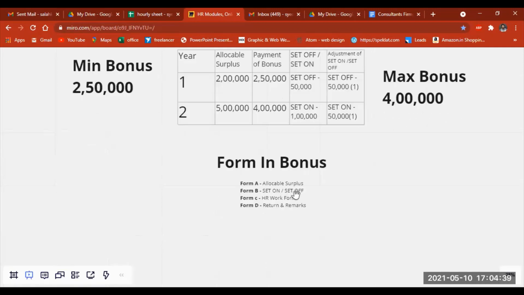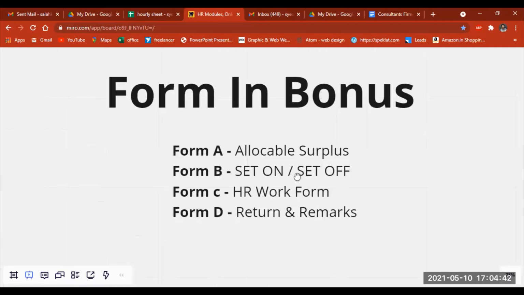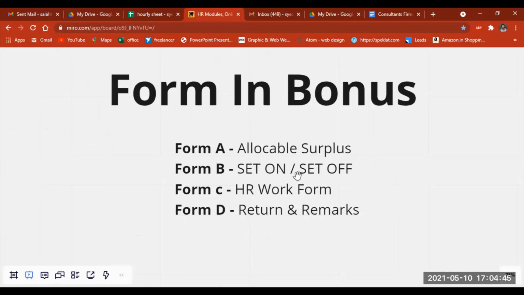And finally, we have some forms to fill in for bonus. That is called Form A. It is used for mentioning the surplus and the allocable surplus that we have, year wise. All the details regarding that need to be mentioned in Form A. Followed by that we have Form B. In this form, we need to mention the set off amount and the set on amount for each year.